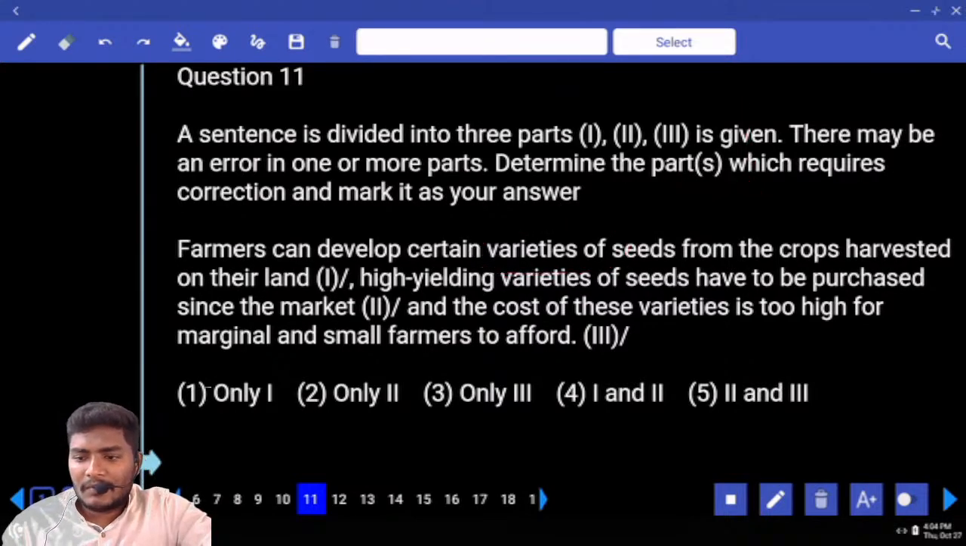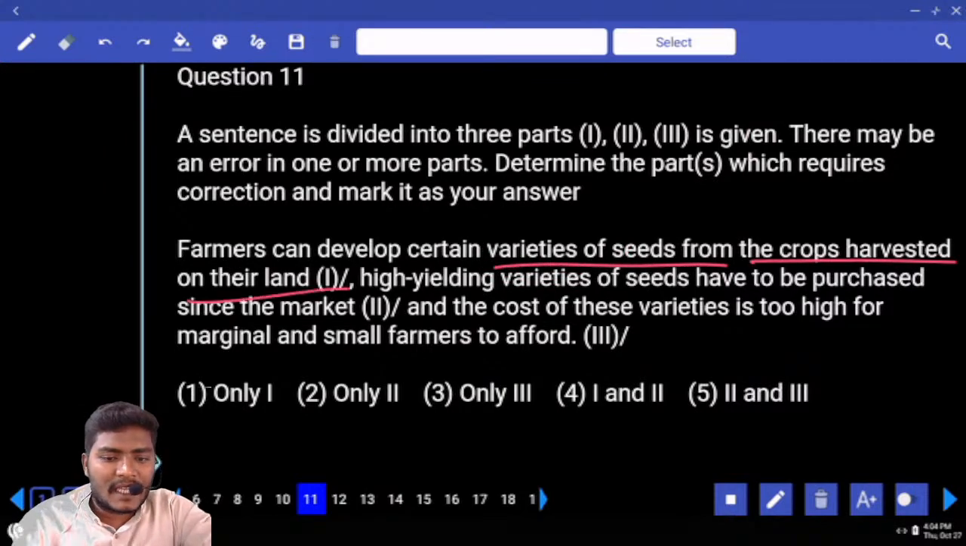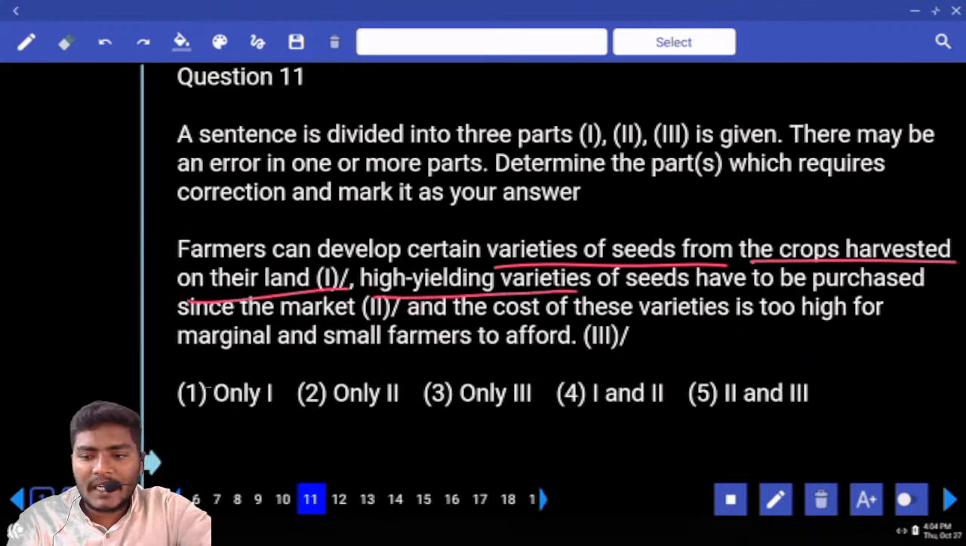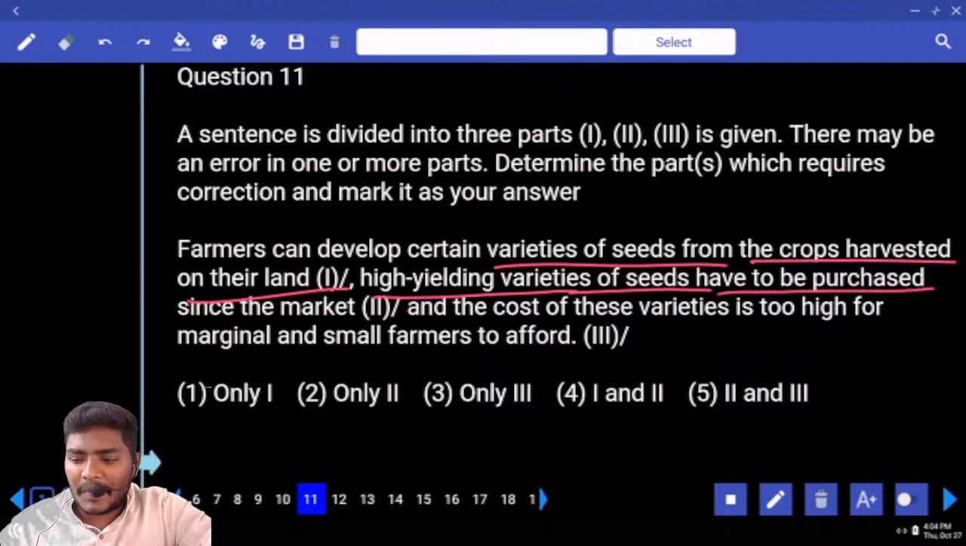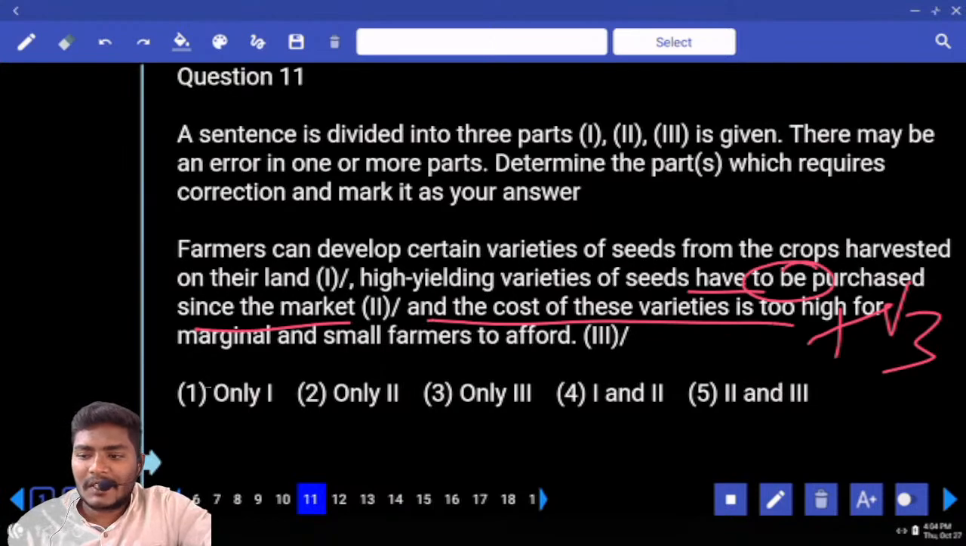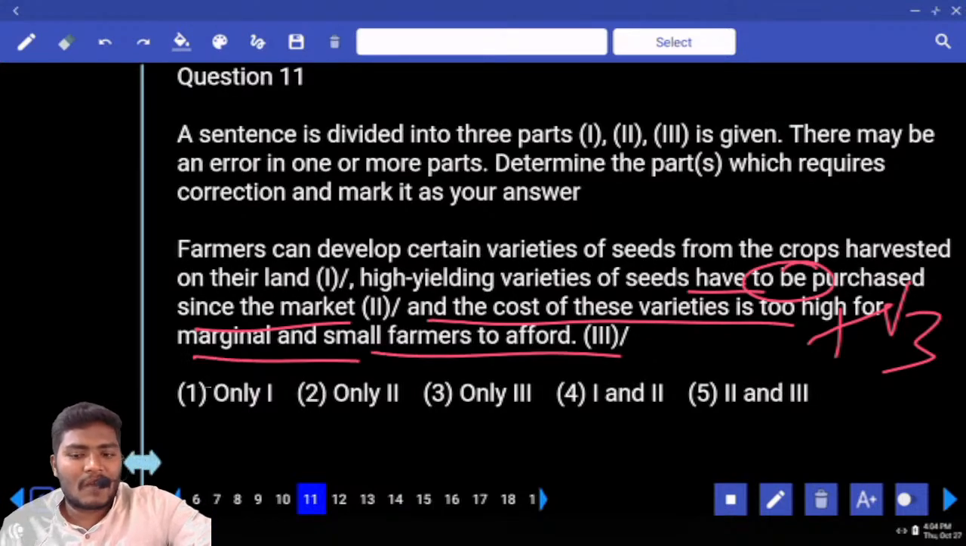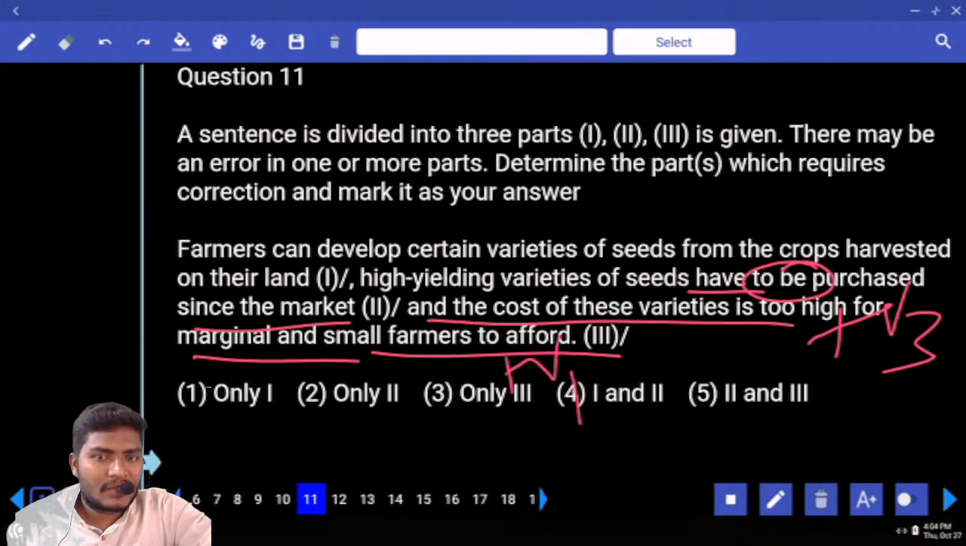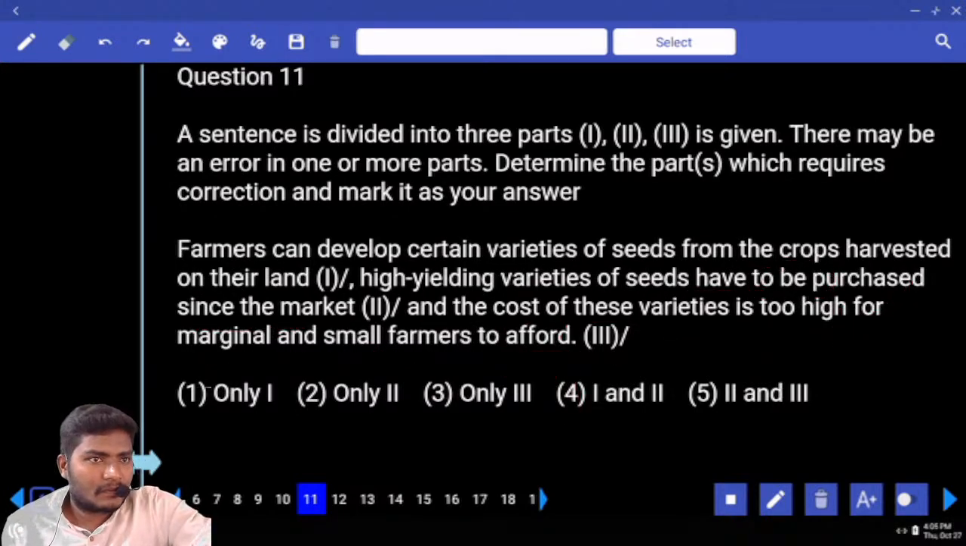Okay. Now, varieties of seeds from the crops harvested on their land. High yielding varieties of seeds have to be purchased. Check this case very carefully. To be is followed by V3 here. Since the markets and the cost of these varieties is too high for marginal and small farmers to afford. To is followed by V1. Tell me your errors now.